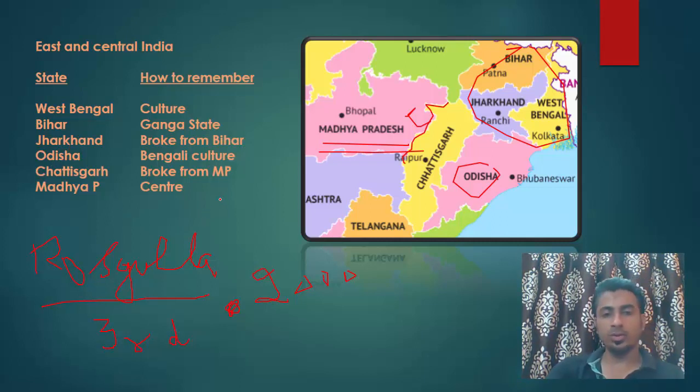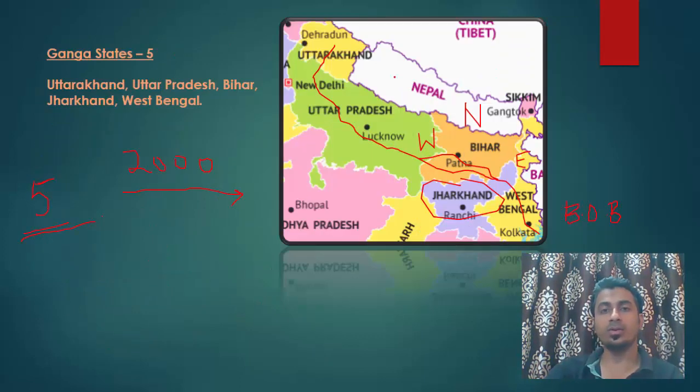Okay, I forgot to tell you the second state which was made in 2000. It is Uttarakhand. So now you know why Uttarakhand is to the north of Uttar Pradesh, because this whole part was Uttar Pradesh before 2000, but in 2000 Uttarakhand was made as a separate state.